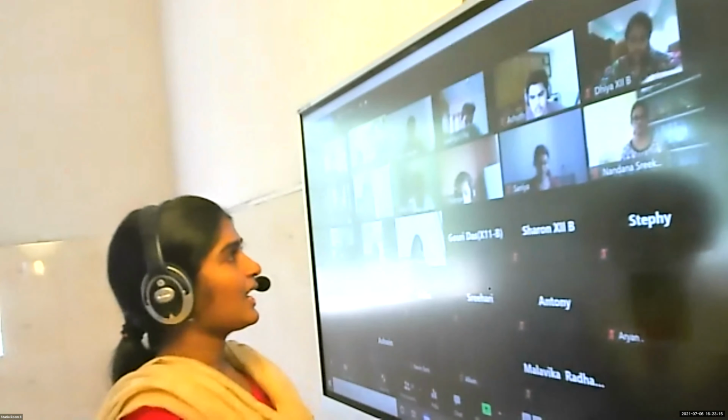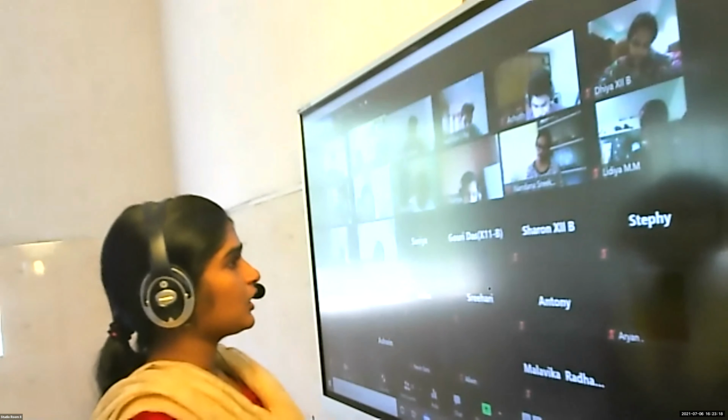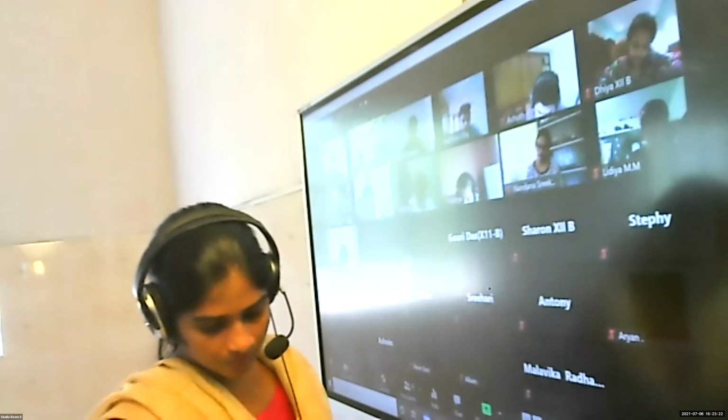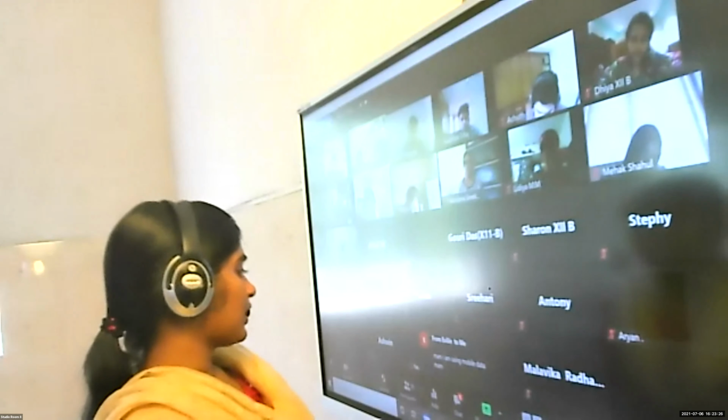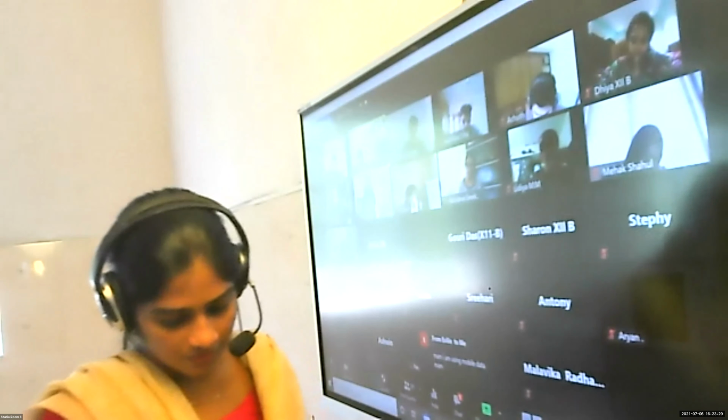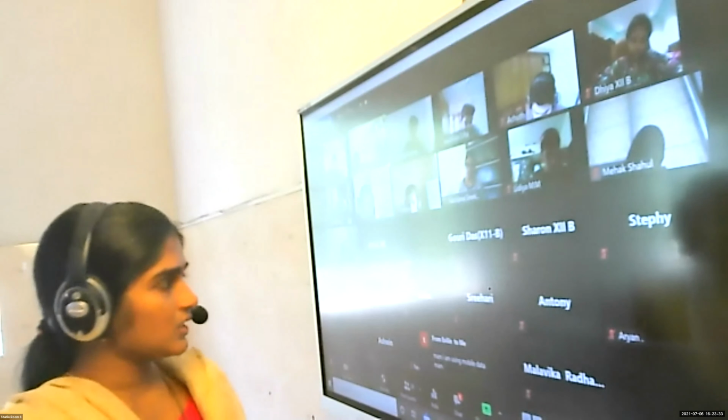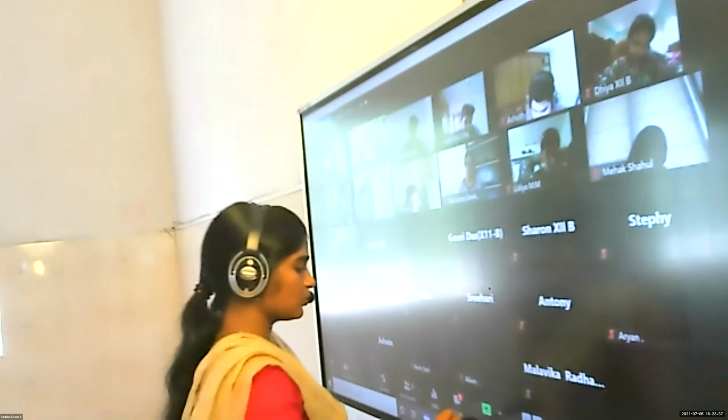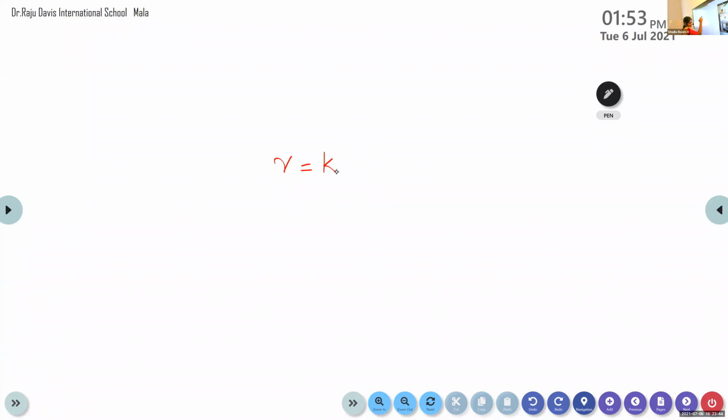Okay, write down: for a reaction A plus B giving product, the rate law is given by R is equal to K into concentration of A raised to 1 by 2, then concentration of B raised to 2. What is the order of the reaction?